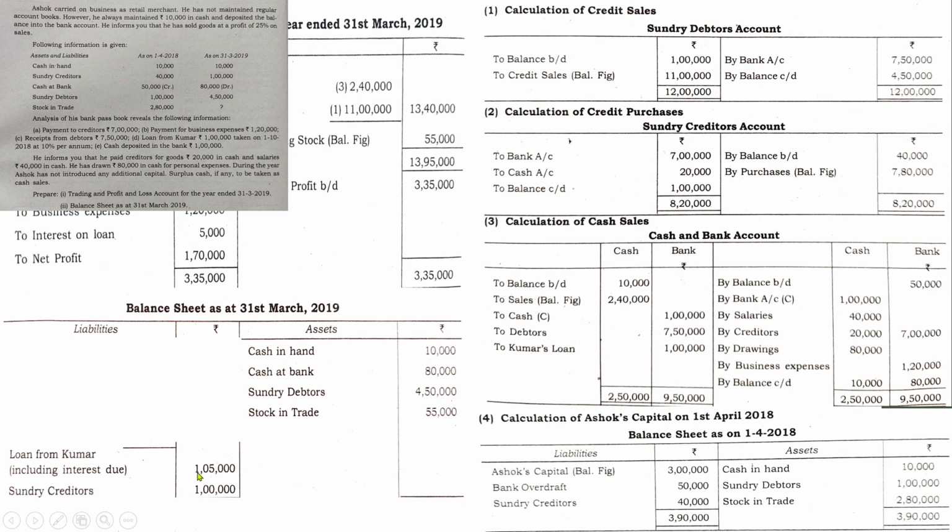So don't forget to show the outstanding amount. In the question it is not mentioned which interest is outstanding, but these details have an implied meaning that a certain amount of interest was not paid.